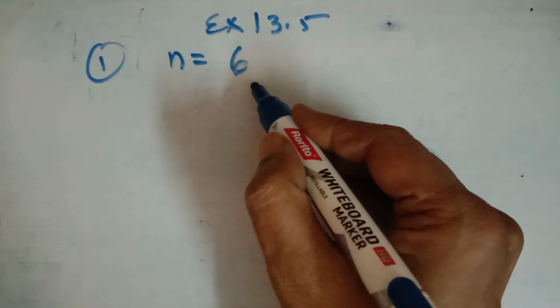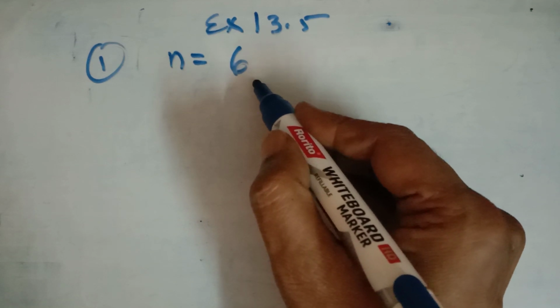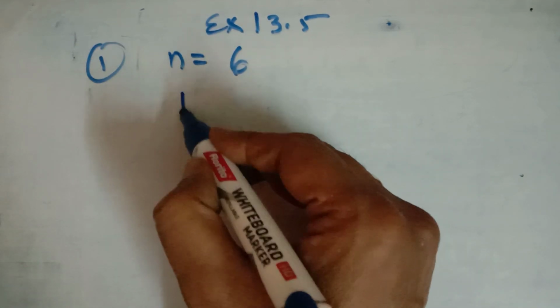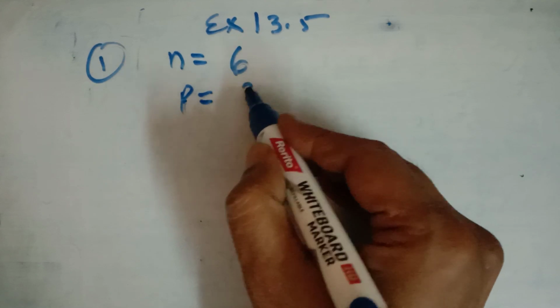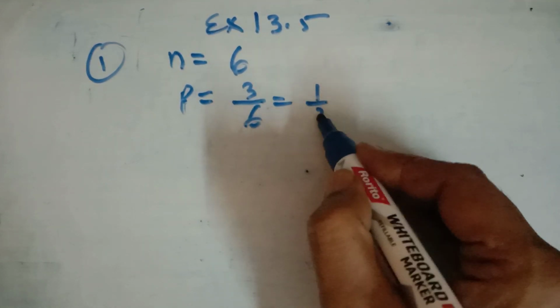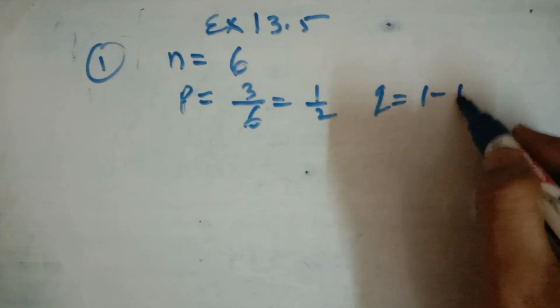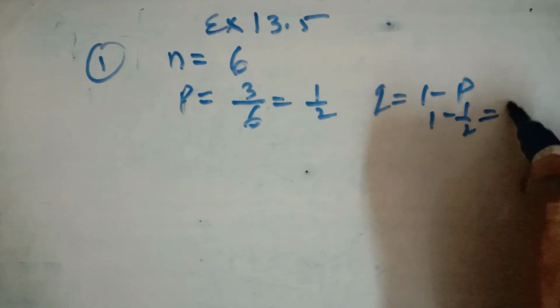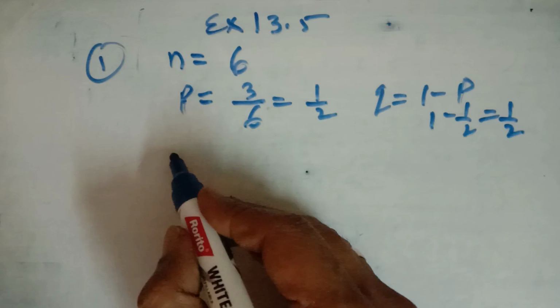A die is thrown 6 times. Getting an odd number is a success. So what is the probability of getting an odd number on a die? It is 3 upon 6, that is 1 upon 2, from 1, 3, 5. And q will be equal to 1 minus p, that is 1 minus 1 upon 2, which is 1 upon 2. This is the value of this.